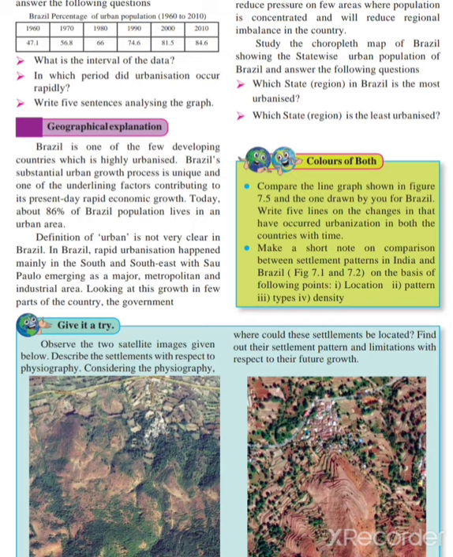Why? Because each and every person is contributing to that. The south and southeast areas have major metropolitan and industrial areas, and that is why this is a region which is covered with human settlements in greater quantity, and it is known as urbanization.